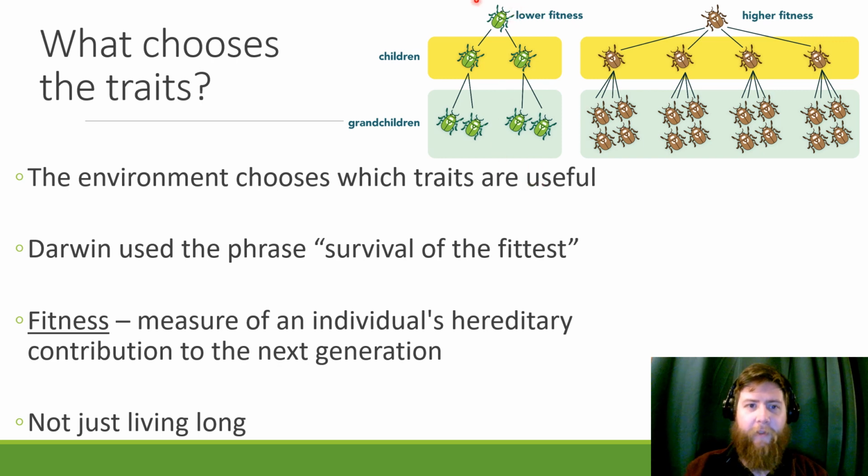So in this example, this green beetle only has 2 children and then only 4 grandchildren. So he passes on his genes, but not as much as this brown beetle, which has a higher fitness. He has 4 children, and each of them has 4 offspring. So now we have 16 of these offspring inside the population instead of 4. So this population is moving towards this brown beetle scheme.